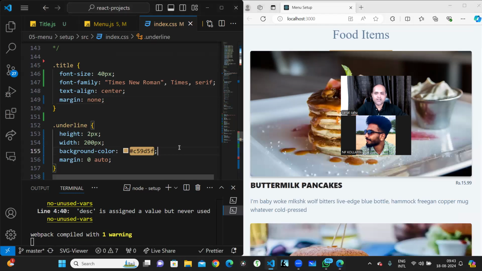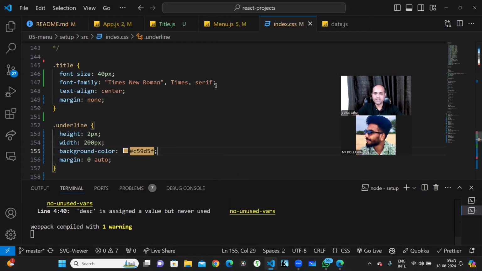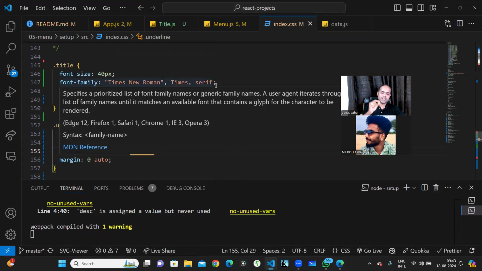So now what we have to do is, we have the food items. After the food items, we should have the buttons. Because when I click on all, I have to see all. When I click on breakfast, I'll see the breakfast items. When I click on lunch, I'll see lunch items, right?